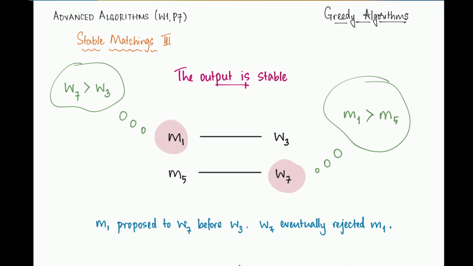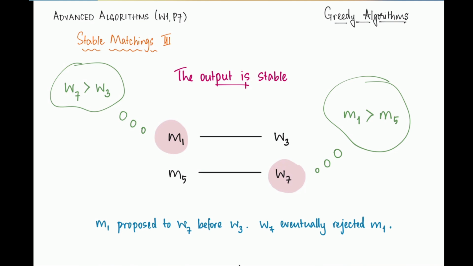To show this, let's proceed by contradiction. Suppose that the matching that is output by this algorithm does have a blocking pair, and let's say that blocking pair is between M1 and W7. That's just a random example here. What does this mean? Let's say hypothetically that in the output of the algorithm, M1 is matched to W3 and W7 is matched with M5.